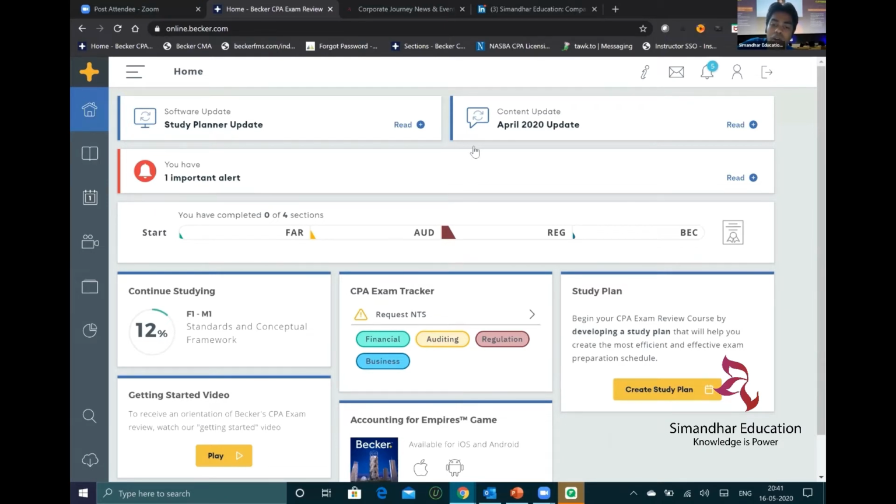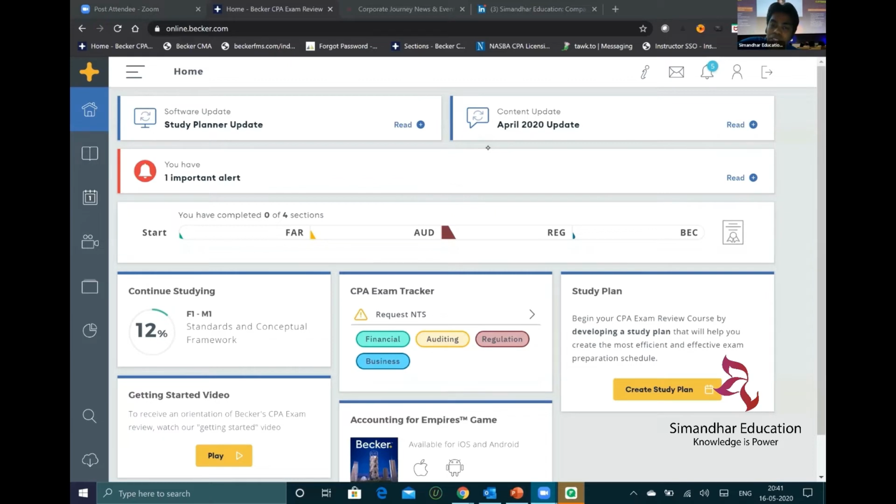And one good thing about how Becker is different from other providers is that it is, I think, the only product which has the auto update feature. So any new changes that come up get automatically covered in the Becker product, right? So you don't need to buy new books every time, or find out whether this is the latest version, because a lot of the institutes who are preparing their own materials don't update their content frequently.